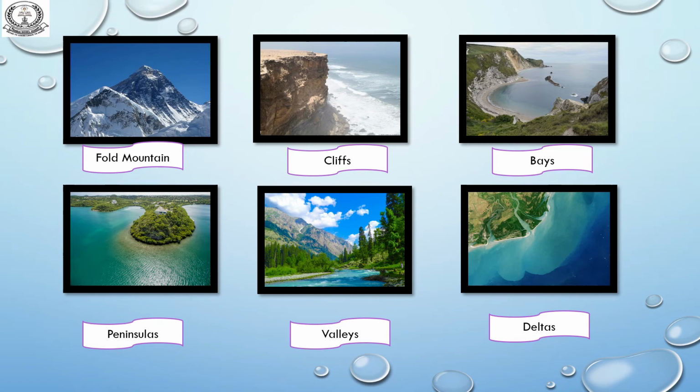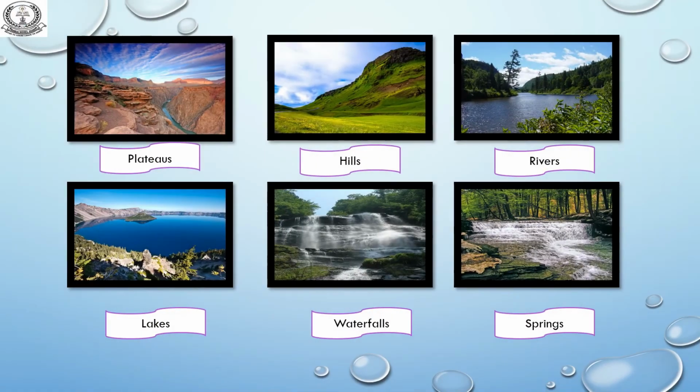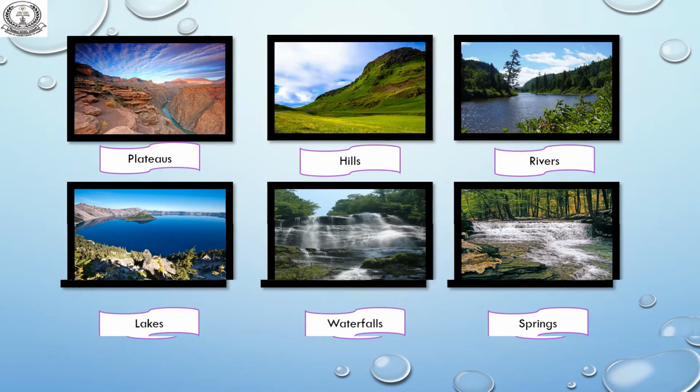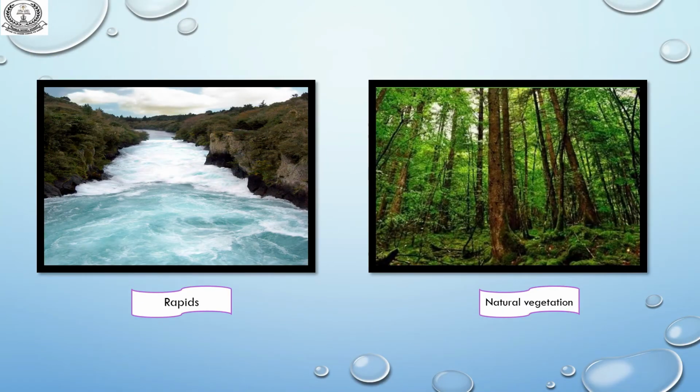Collectively, these include faults, mountains, cliffs, bays, peninsulas, valleys, deltas, plateaus, hills, rivers, lakes, waterfalls, springs, rapids, and natural vegetation.